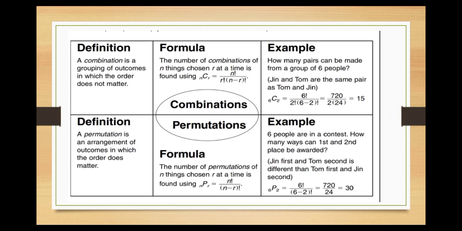Example in permutations: 6 people are in a contest. How many ways can first and second place be awarded? Jean first and Tom second is different than Tom first and Jean second. Please see the solution.